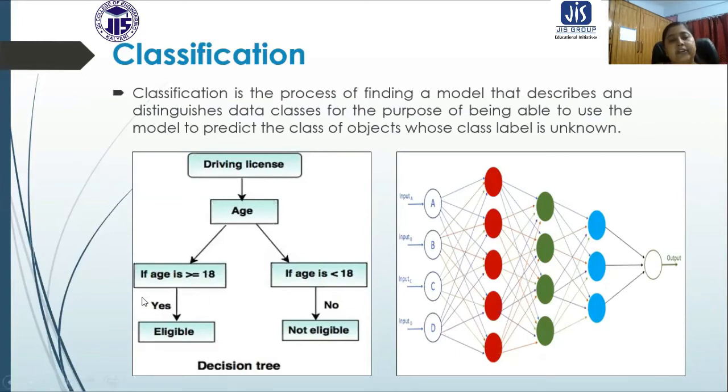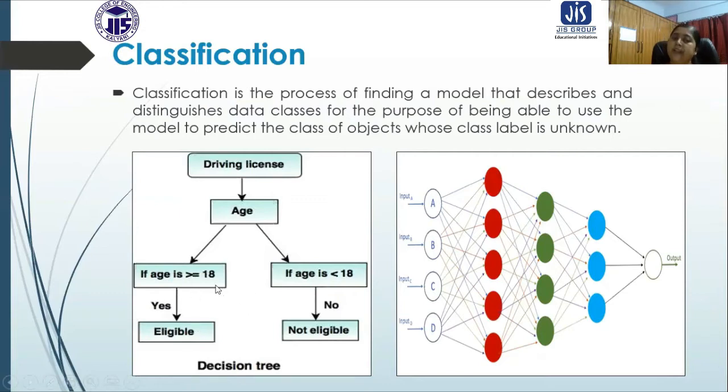If the age is greater than or equal to 18, then it is going to be put in this class. And if the age is less than 18, then it is going to be put in this class. And now the result is known to us. If the new data is put in this class, now we know what the result is for that particular data, because the result for this class is known.